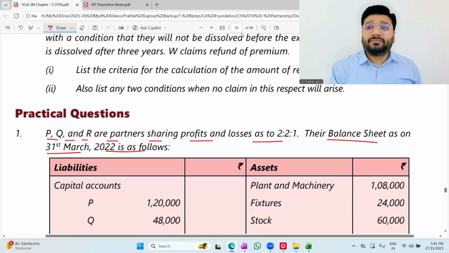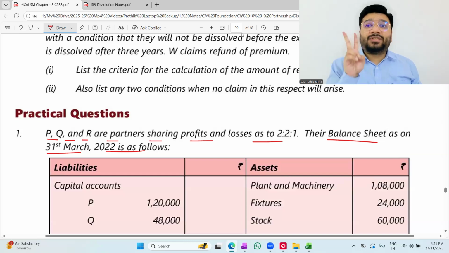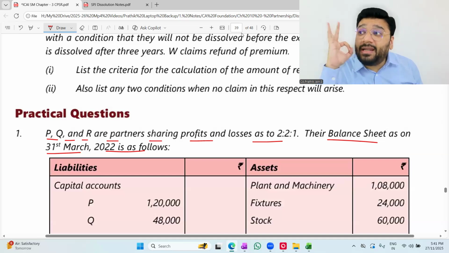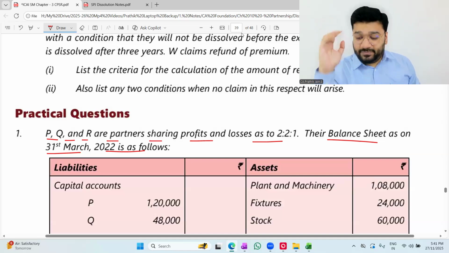Not just that. One more chapter from the partnership series has got super duper connection to amalgamation. Goodwill. So these 2 topics from the partnership have got direct connection to the amalgamation topic. Literally every single point in goodwill that we discussed in foundation and 12th, every single point is applicable in the amalgamation topic. Got it, not got it?